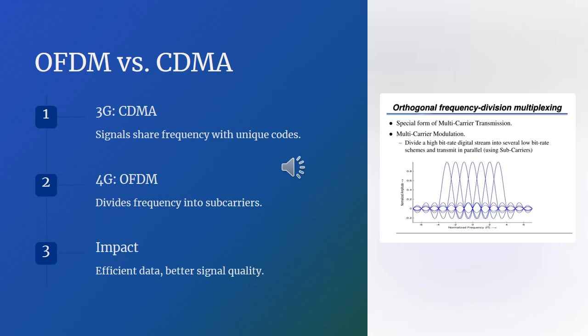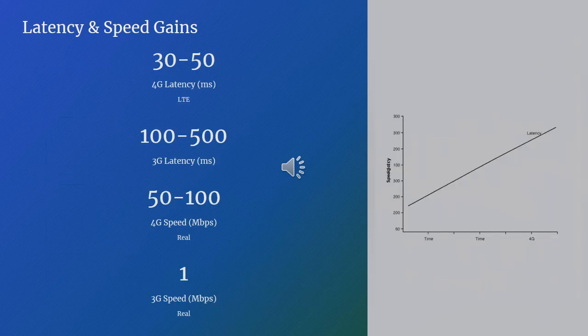OFDM versus CDMA. The method of multiplexing signals also changed significantly from 3G to 4G. 3G networks used CDMA, or code division multiple access, which allowed multiple users to share the same frequency band by assigning each user a unique code. While this approach was effective, it led to interference and reduced spectral efficiency. 4G replaced CDMA with OFDM, or orthogonal frequency division multiplexing. OFDM divides the available frequency band into multiple smaller subcarriers, each carrying a portion of the data. This method minimizes interference, improves spectral efficiency, and enhances overall network performance.